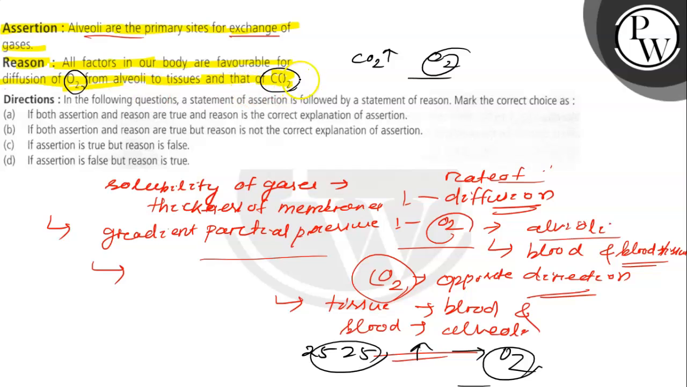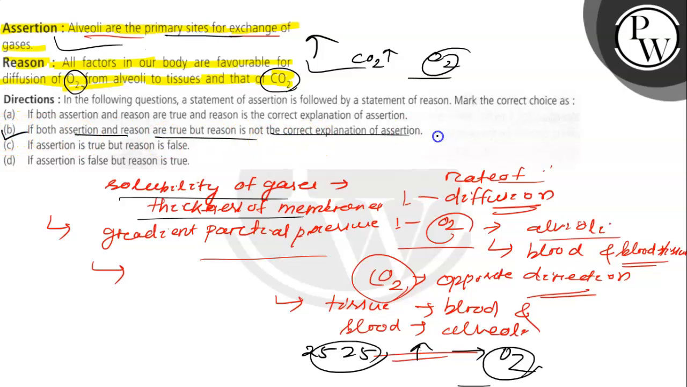So this is the correct answer, and alveoli is the primary site of exchange of gas. As I discussed, this occurs in the alveoli. So this statement is correct, but this is not the correct explanation. That is, assertion is not the correct explanation of the reason. So both the statements are correct. That is, option B is correct. That is, both assertion and reason are true, but reason is not the correct explanation.